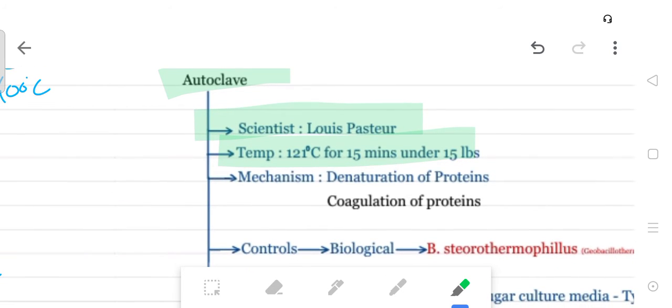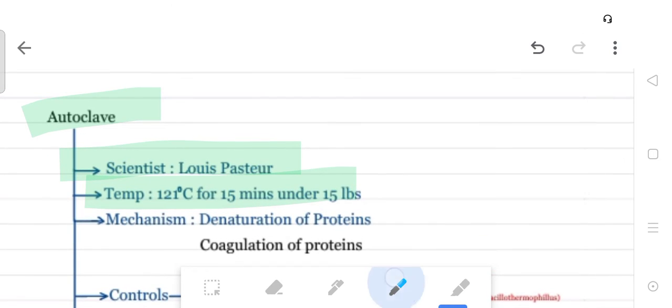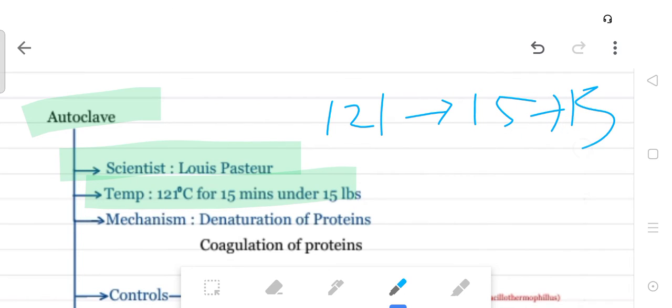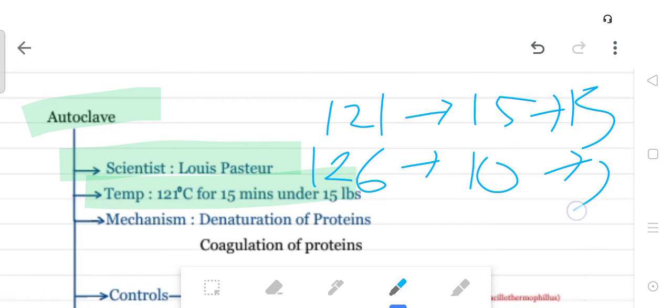Here temperature can differentiate into different levels. As we know, 120 is normal, with 15 minutes and 15 pressure. As the temperature increases, the minutes decrease. So 120, and the second is 126 for 10 minutes, and the pressure is 20.